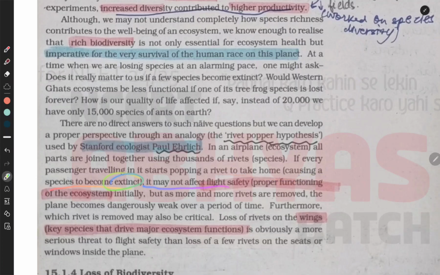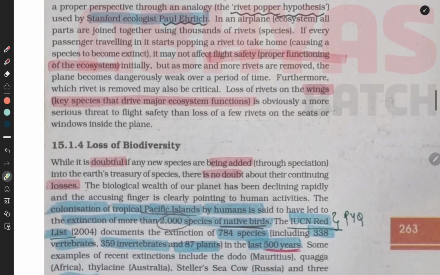It may not affect flight safety or the proper functioning of the ecosystem initially, but as more and more rivets are removed, the plane becomes dangerously weak over a period of time. Furthermore, which rivet is removed may also be critical. Loss of rivets on the wings, key species that drive major ecosystem functions, is obviously a more serious threat to our flight safety than loss of a few rivets on the seats or windows inside a plane.